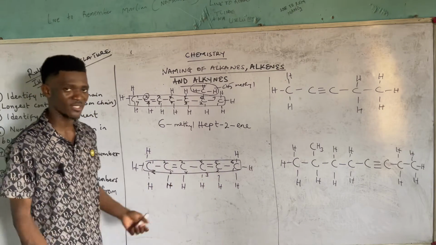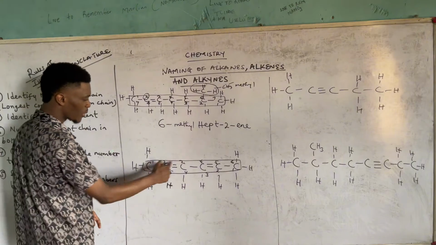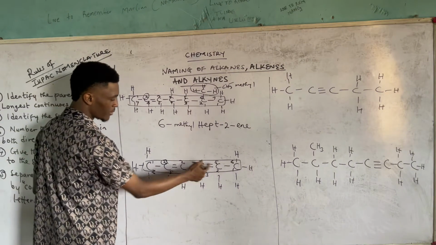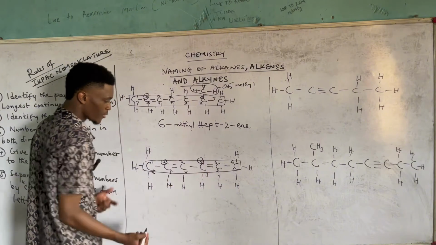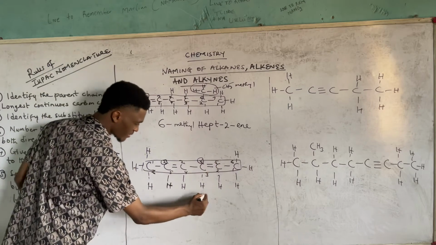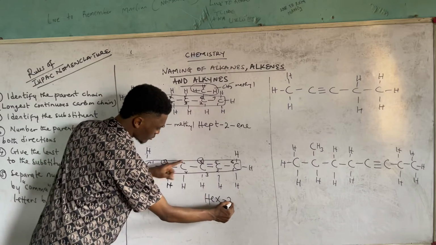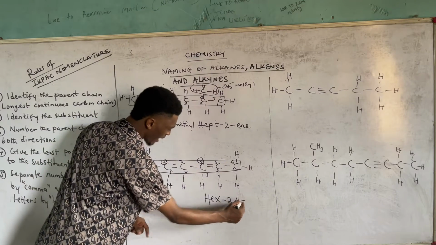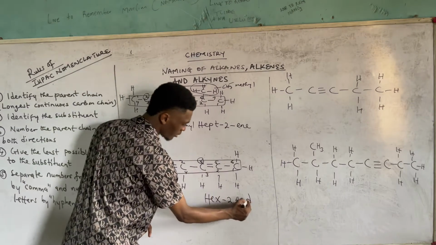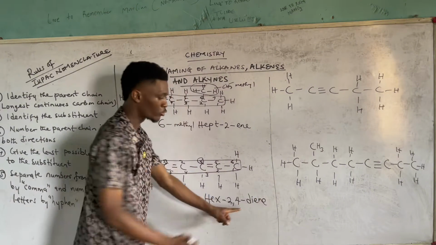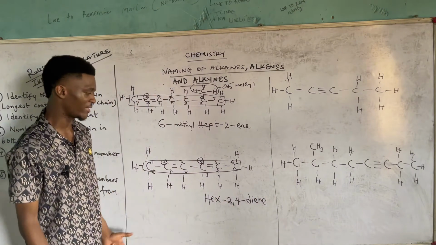So then we have substituents there. So now the next, between 2 and 3, which one is smaller? 2. Between 4 and 5, which one is smaller? 4. So how many carbons are you having in total? 6. That should be hex. Hex what? Hex 2, which is this 2. Then 4. Then how many of the double bonds? 2. So you use the word diene based on 2 double bonds. So that's how you can name this.